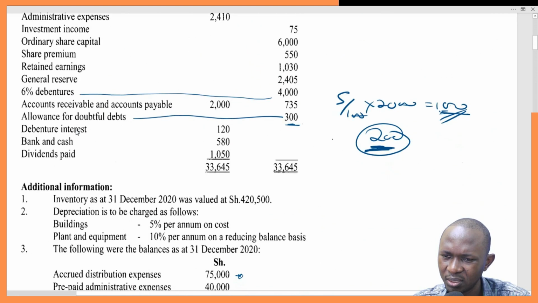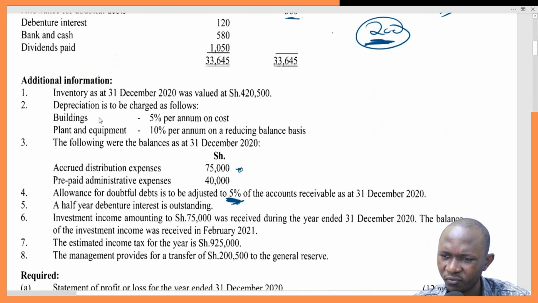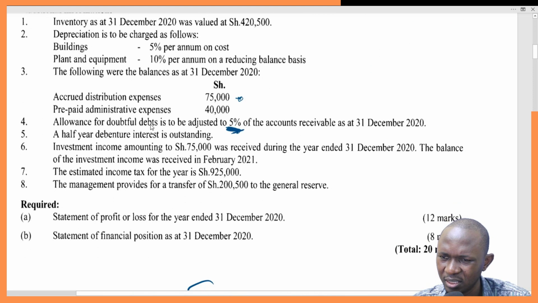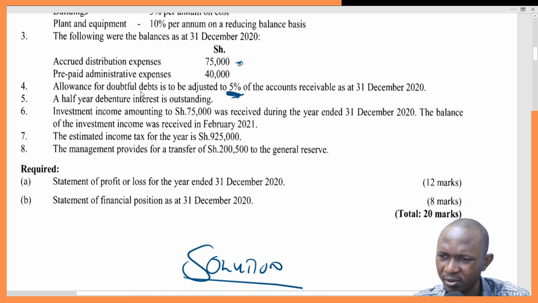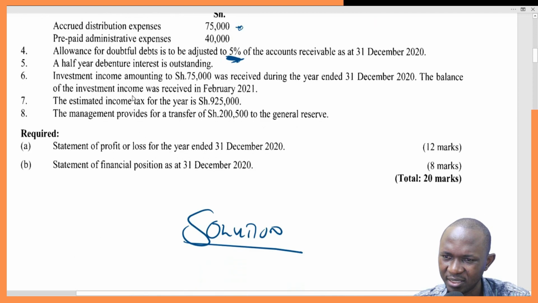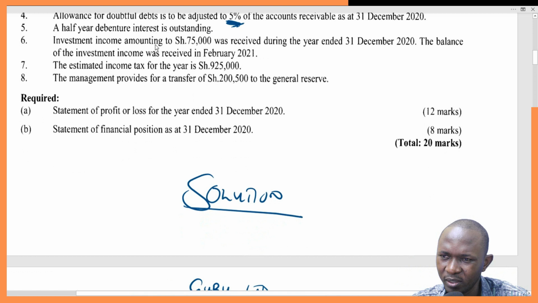Accrued debenture interest. Let's check our additional information. We are done with all this. Allowance for doubtful debts, we are done with that. We have already provided in the current assets. We've deducted the 5% from the accounts receivable. Half-year debenture interest is outstanding. We've captured that, 120. Investment income, that's an asset.